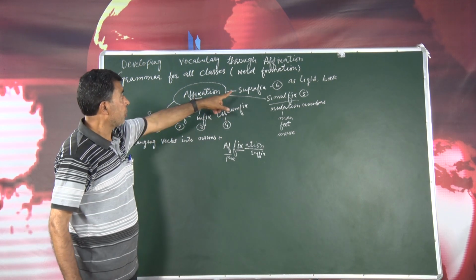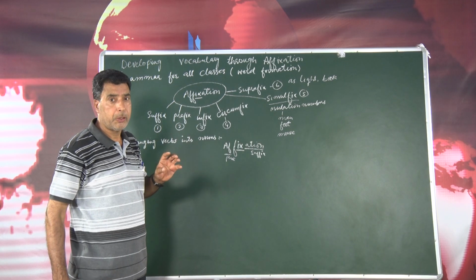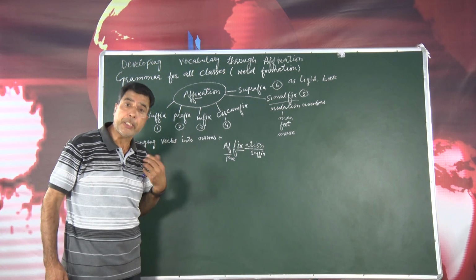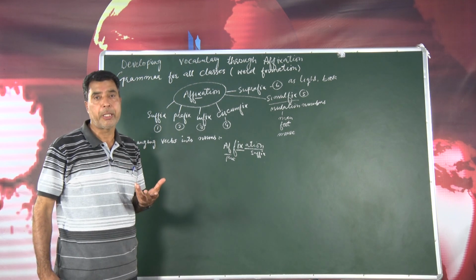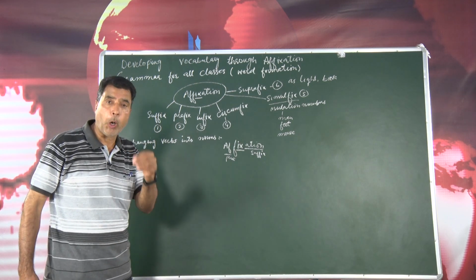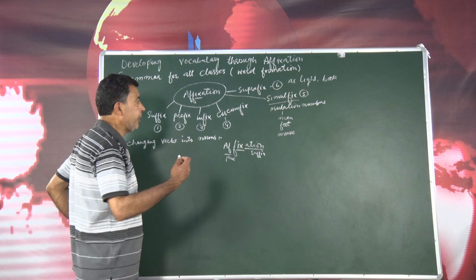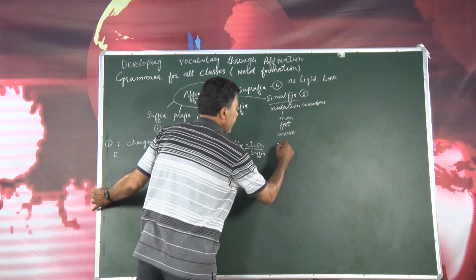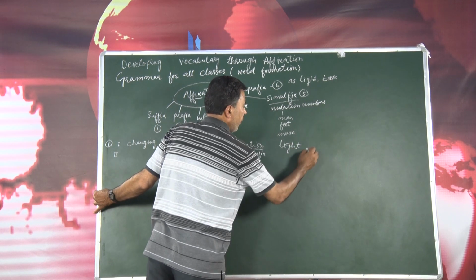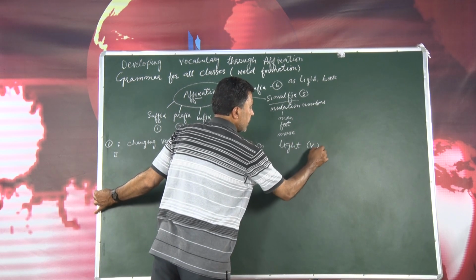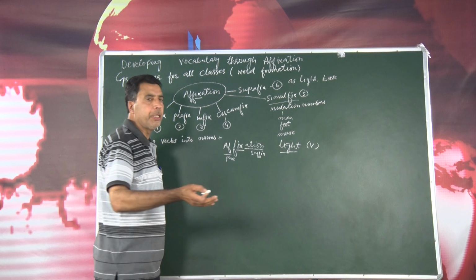So fix is the root word. Now I was talking about suprafix. Suprafix in English is a word where we use a word differently from one part of speech to another. Let me give you an example. I will write here an example, L-I-G-H-T, light.